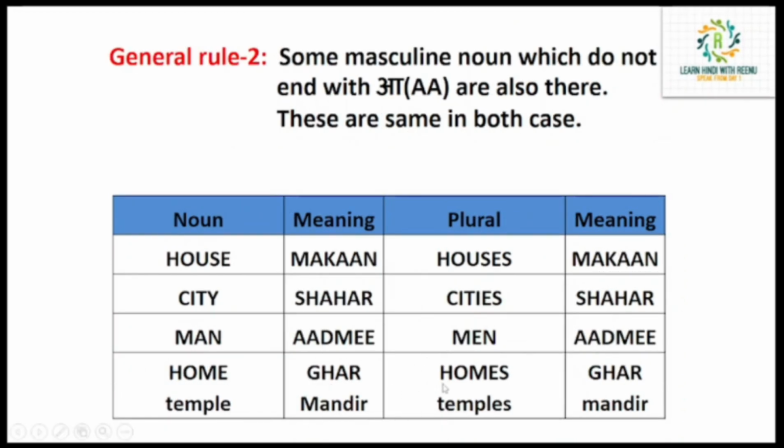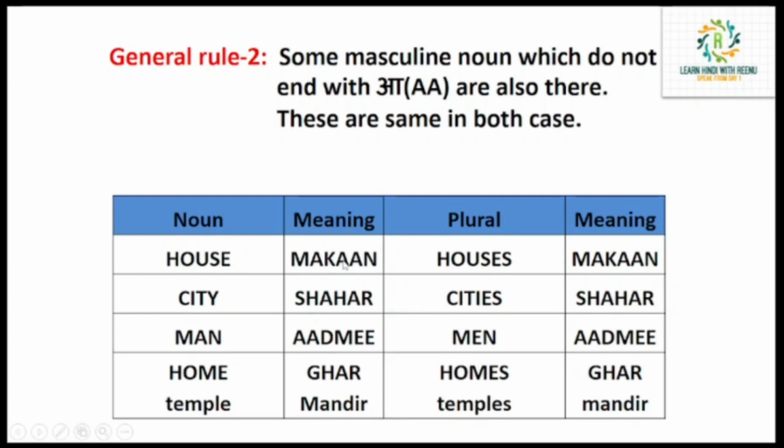What the second rule says: some masculine nouns which do not end with a are also there. Earlier we learned that ending with a is masculine. Now there are nouns that do not end with a, still they are masculine. In these examples, singular and plural will be the same, and these are not ending with a.